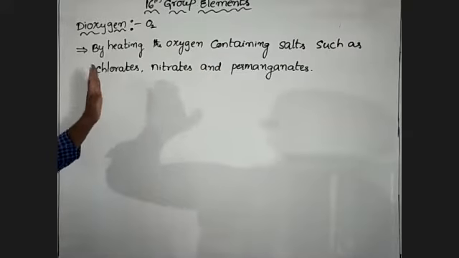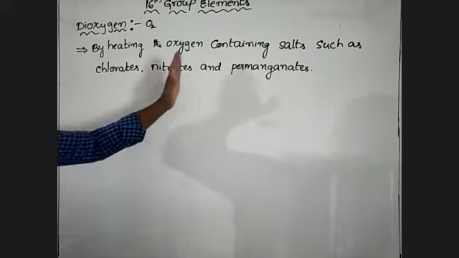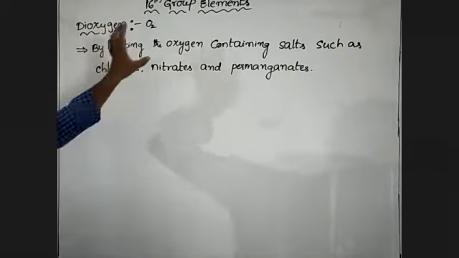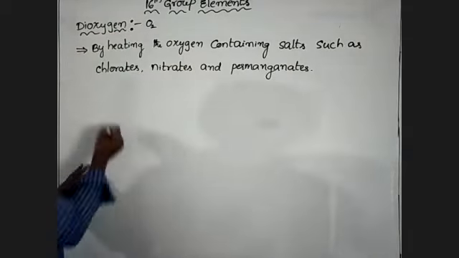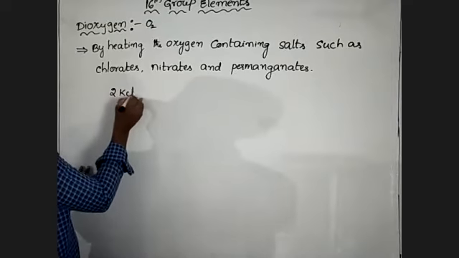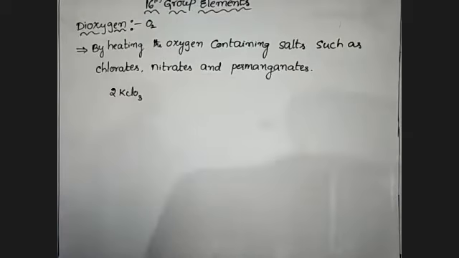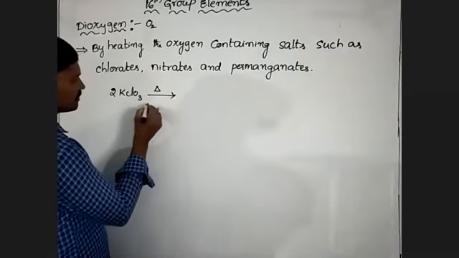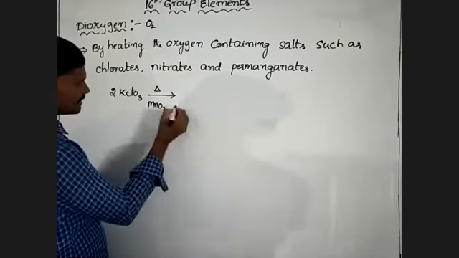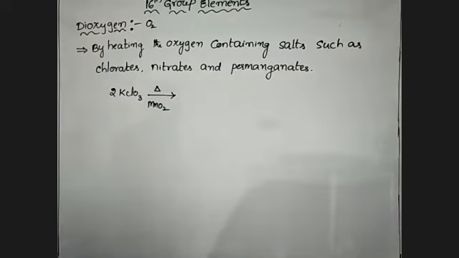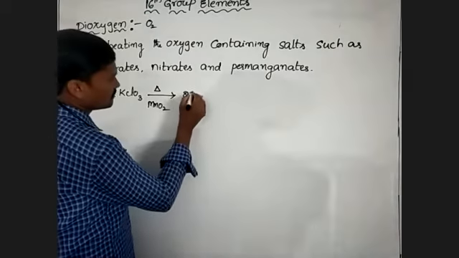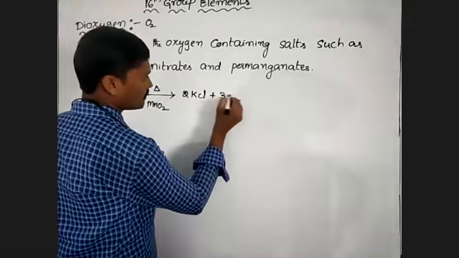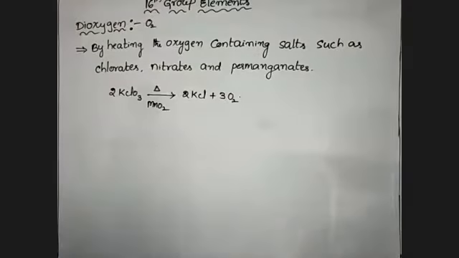So when these chlorate, nitrate and permanganate are heated, oxygen is formed. First one, potassium chlorate. On heating in the presence of manganese dioxide, it forms 2 moles of potassium chloride and 3 moles of dioxygen.